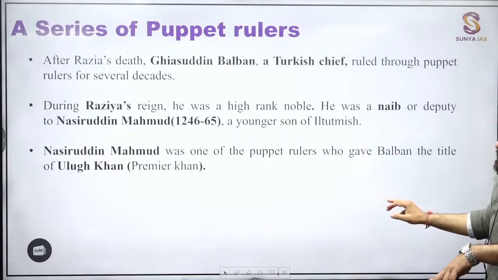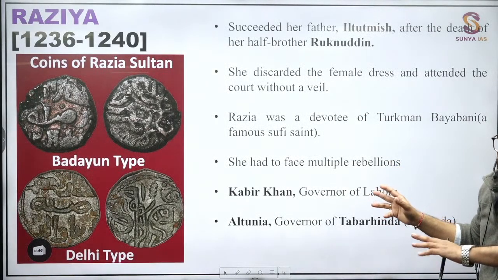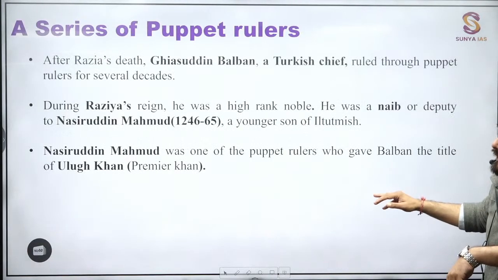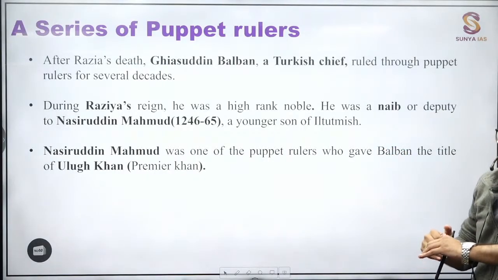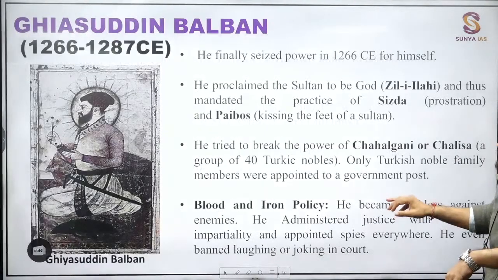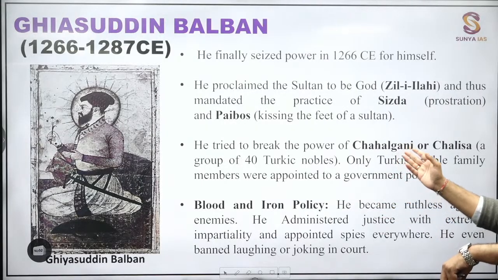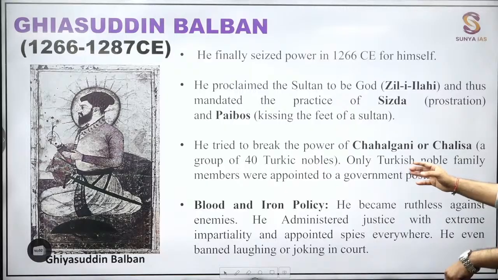Razia Sultan will be coming on. Now there are various theories and histories written about Razia Sultan also, but she is not a very significant ruler from the political angle. A series of puppet rulers you will be seeing. Why? Because over here, Chahalgani will be the kingmaker, or sultan maker. Ghiyasuddin Balban will become very important. I told you, he will be introducing practices like Sijda and Paibos. He will break the power of Chahalgani.